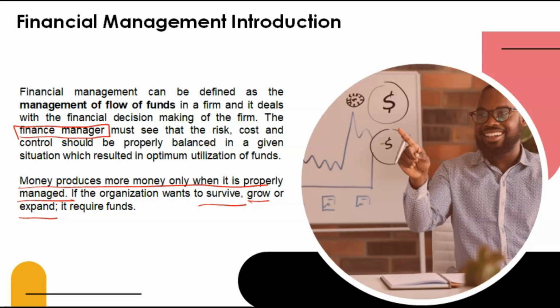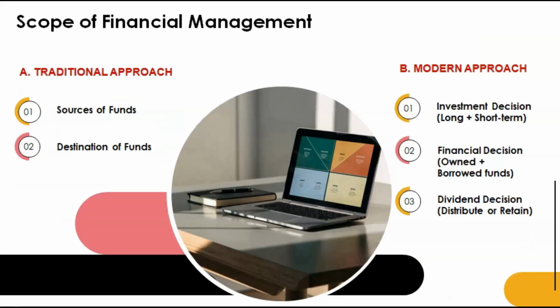So now let's see the scope. What is the scope of financial management? It is basically divided into two parts. Traditional approach is there and then modern approach is there. What was the traditional approach? It means the techniques, how we used to manage funds earlier, how we used to manage finance earlier. There are only two things, sources and destination.